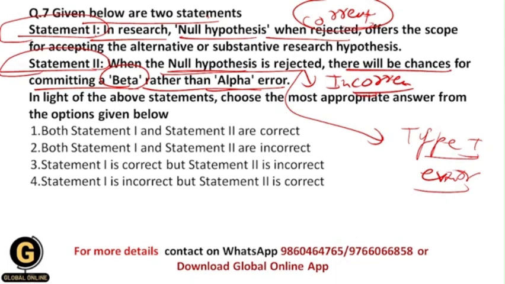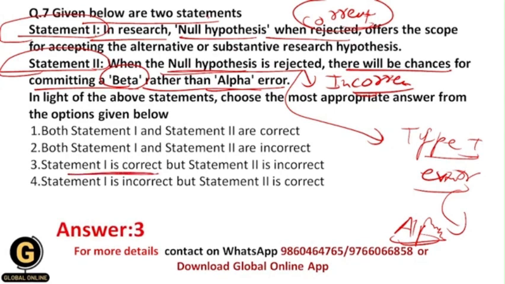And the probability of occurring type 1 error is itself what? Alpha. That's why there will be chances for committing alpha error, not beta error. So your correct answer should be 3, because statement 1 is correct but statement 2 is incorrect.